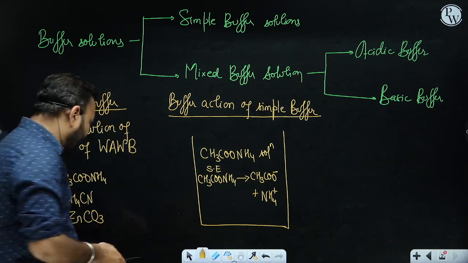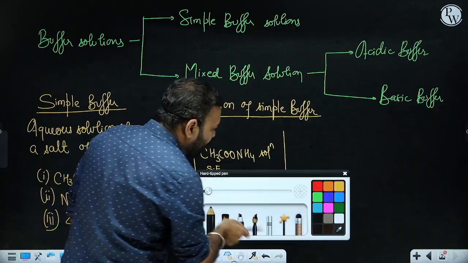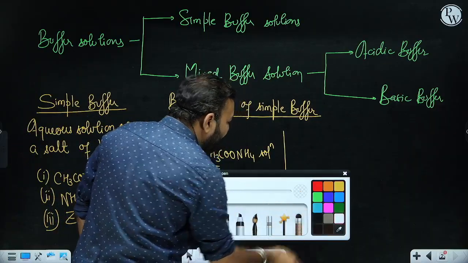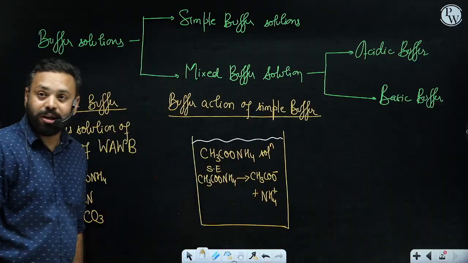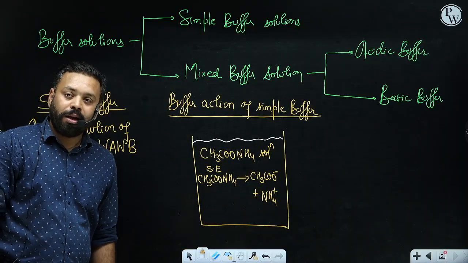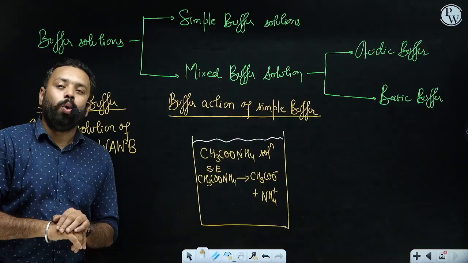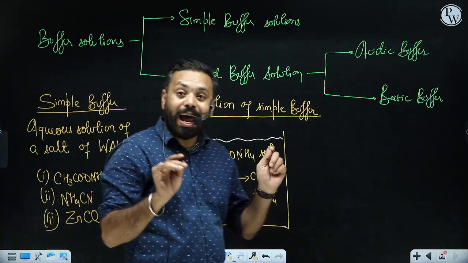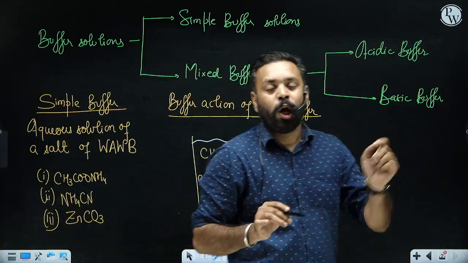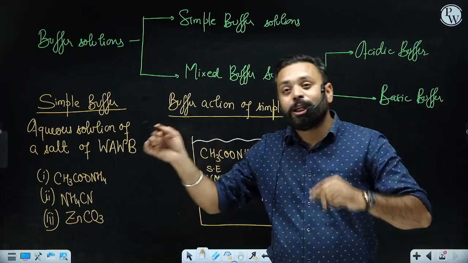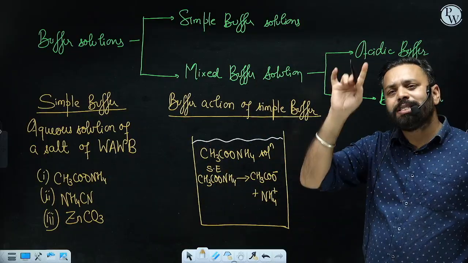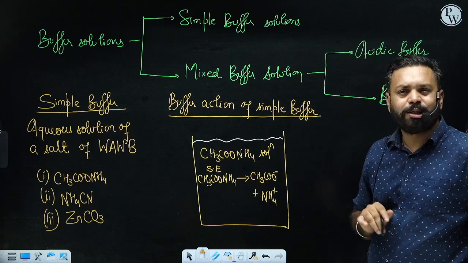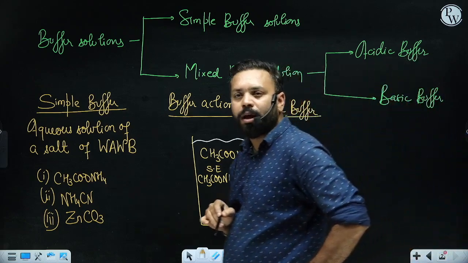Okay, some of you might think that, sir, you are forgetting there are also H plus ions because this is a solution in water. Yes, there are H plus ions, there are OH minus ions, but you know water is neutral, right? And the concentration of H plus and OH minus which are provided by water is very, very low, 10 to the power minus 7 mole per liter. So let's not consider H plus and OH minus ions from water, right?